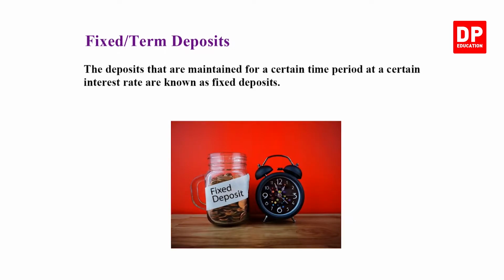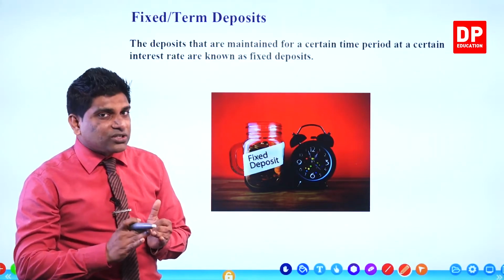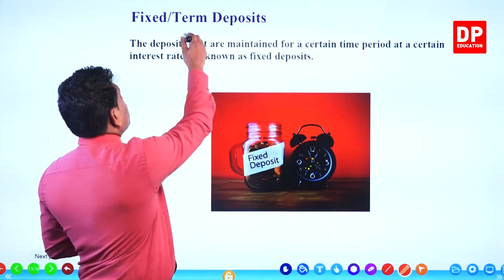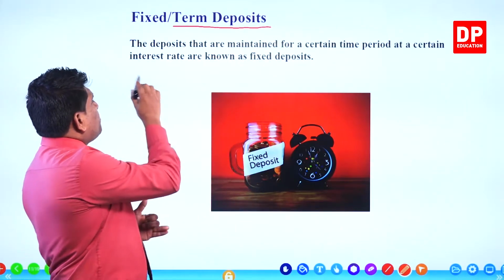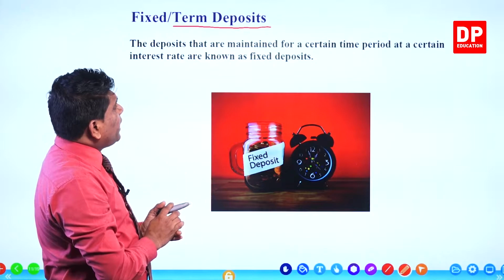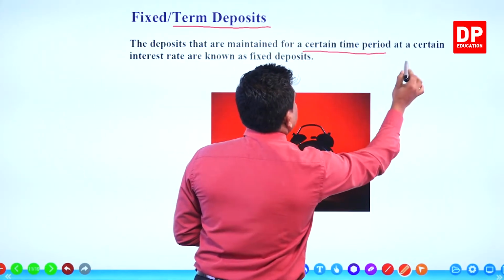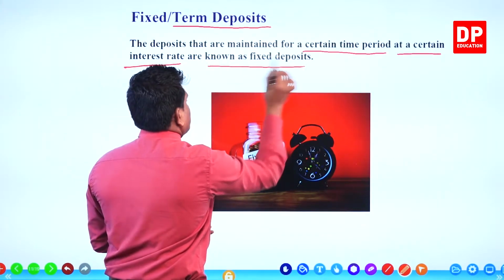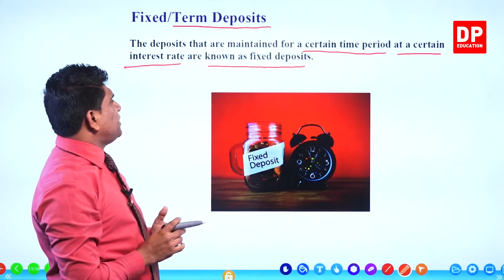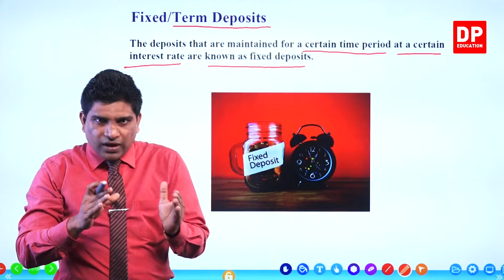Now the other type of account is fixed deposit. Now the first account is what? Savings account. The second one, fixed deposits. The other word we use, term deposits. Term deposits, right? The deposits that are maintained for a certain time period at a certain interest rate are known as fixed deposits. Remember this.